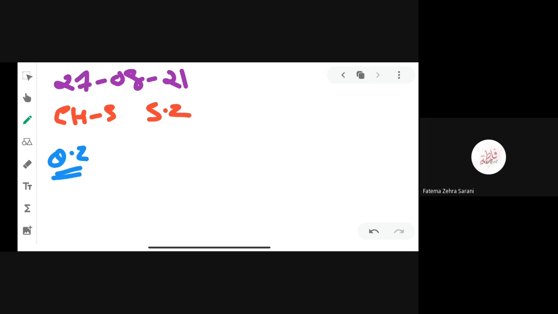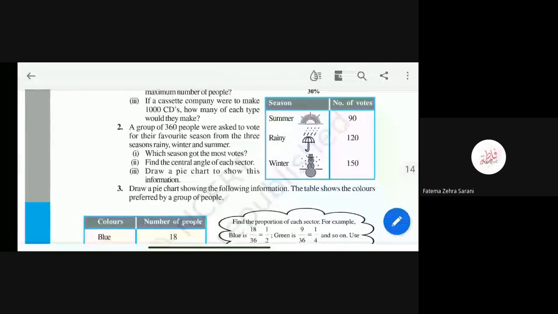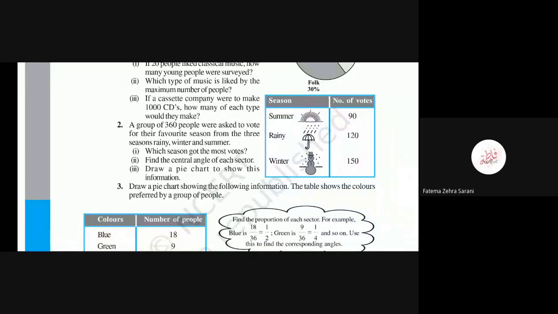Okay, now see question number 2. A group of 360 people were asked to vote for their favorite season from the three seasons: rainy, winter, and summer. Which season got the most votes? Find the central angle of each sector. Draw a pie chart to show this information.